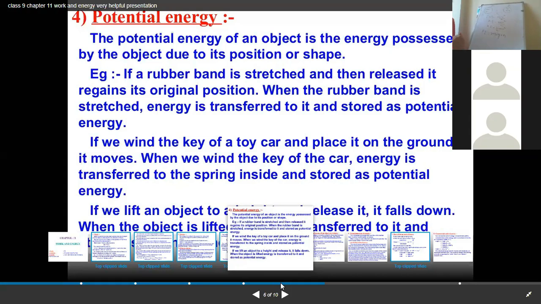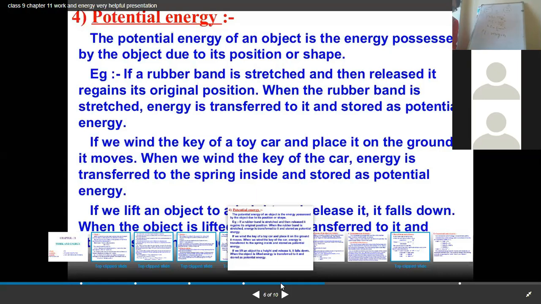Due to its position also, here you can see if a rubber band is stretched and then released, when the rubber band is stretched, energy is transferred to it and it is stored in the form of potential energy.